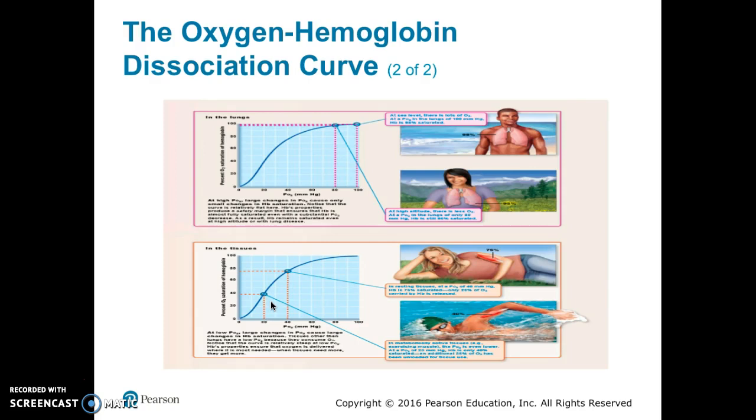This quality of hemoglobin ensures oxygen is delivered where it is most needed. When tissues need more oxygen, they receive more.